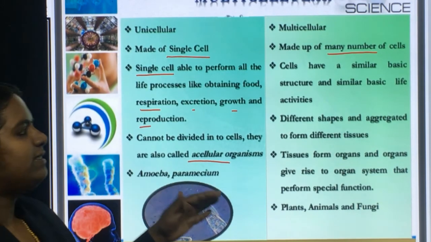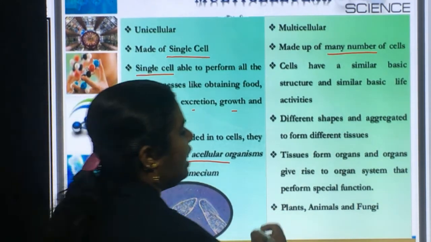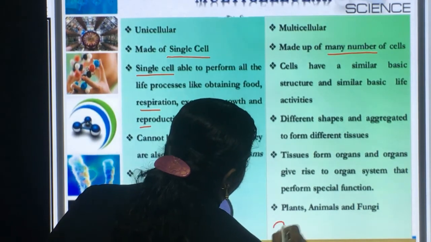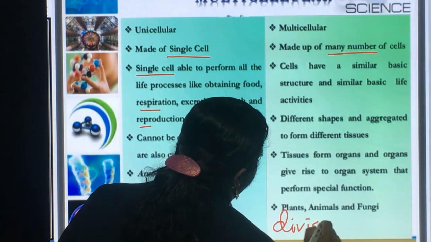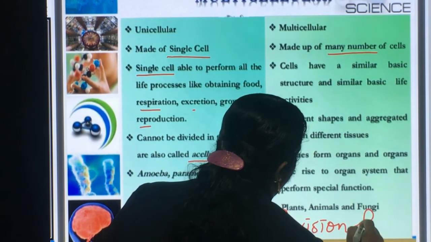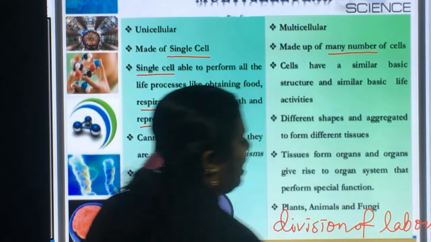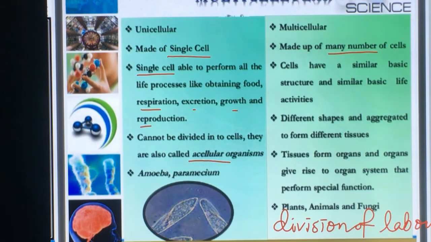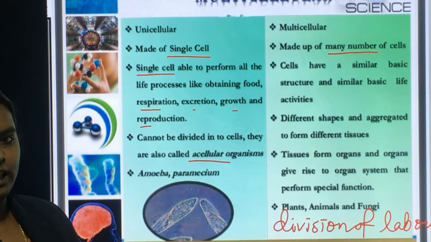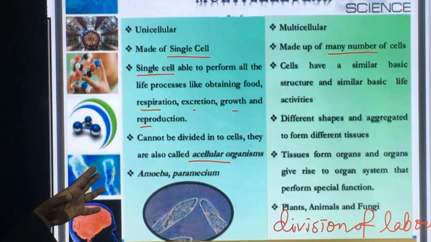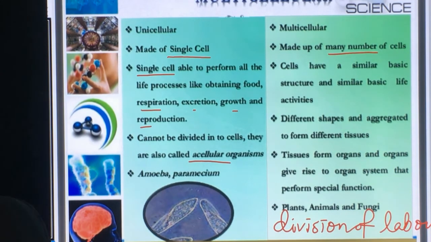So in case of a multicellular organism, there is division of labor among the cells. Whereas in case of a unicellular organism, there is no division of labor among the cells, since their body consists of only a single cell.